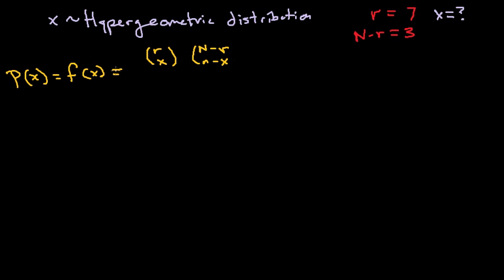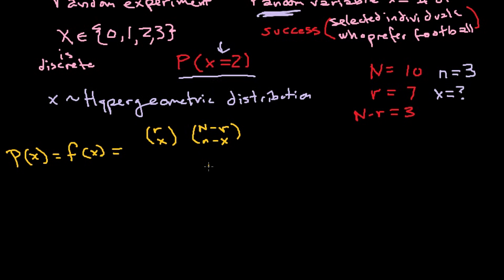Remember, in this case, if we see 2 successes, that means we need to see 1 failure because we have to fill out that third person. That third person has to prefer basketball. And those are going to be multiplied together and divided by big N, choose little n, the number of possible ways there are to draw our sample out of the population. So that's the number of combinations of fans of football and fans of basketball we can draw.